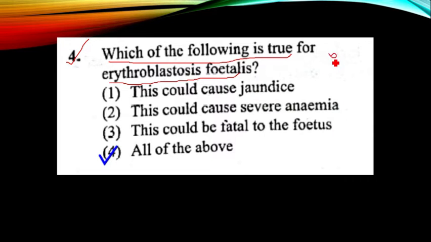Erythroblastosis fetalis is a hemolytic disease in the embryo where the mother is Rh negative and the fetus is Rh positive. When a positive blood group male marries a negative blood group female, and the first pregnancy is a positive baby, what happens? During the first pregnancy nothing will happen.